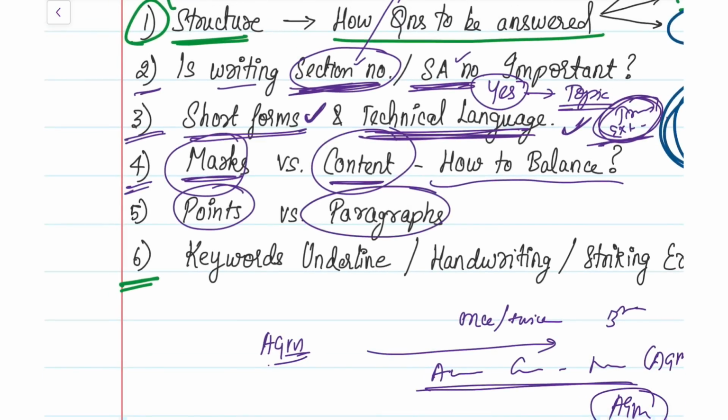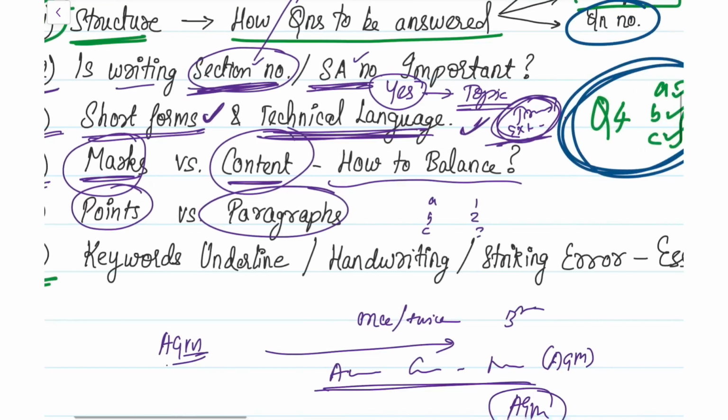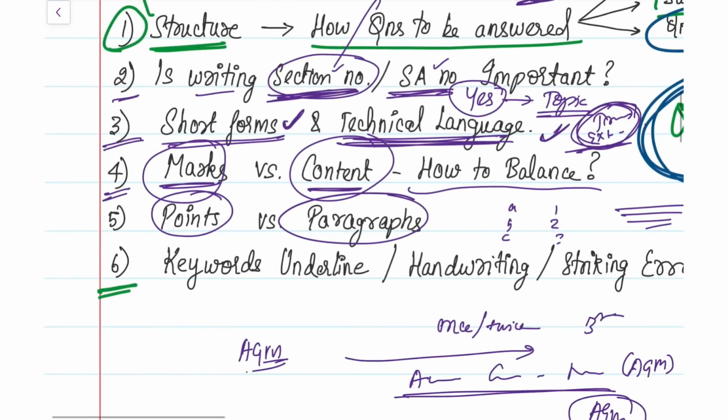Should we answer it in points like A, B, C, or 1, 2, 3, or do we need to write in paragraphs? So this is a very subjective question to first answer. Okay, there is no specific rule where they have told that you have to answer in points or whether you have to answer in paragraphs. But when analyzing through all the all India rankers' papers, what I have come across is that they use a blend of both.